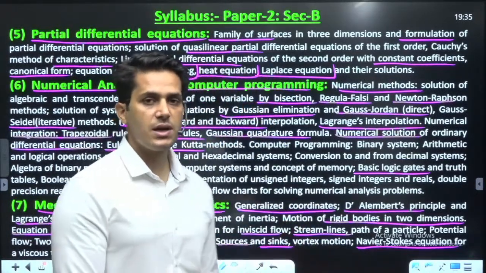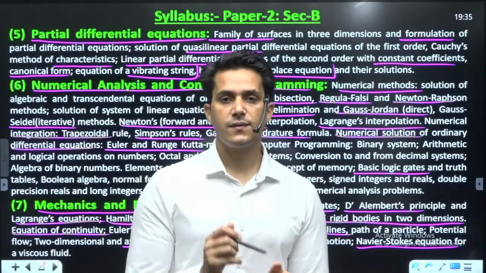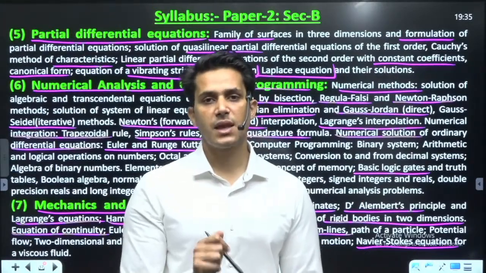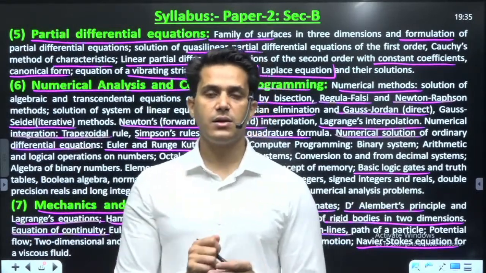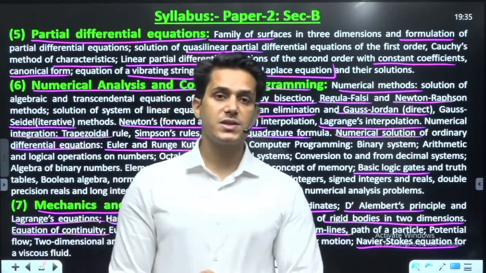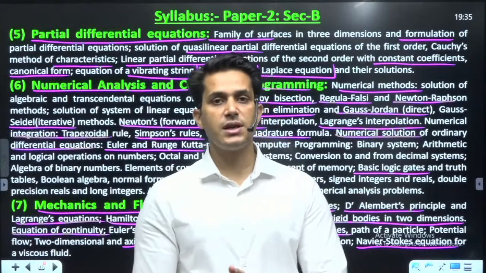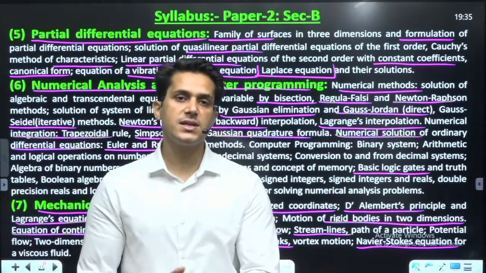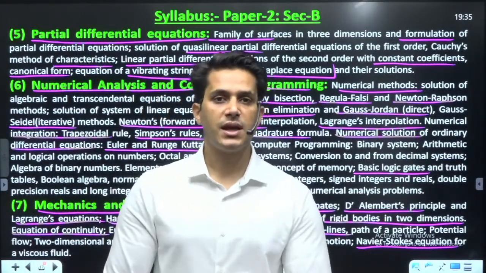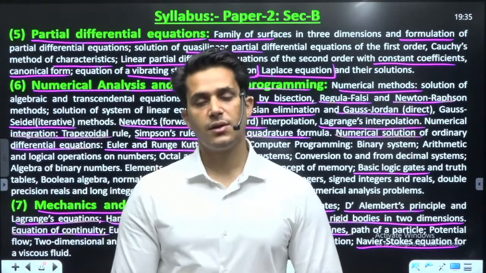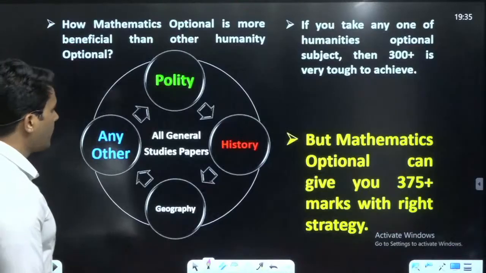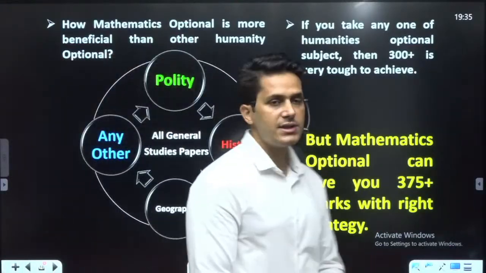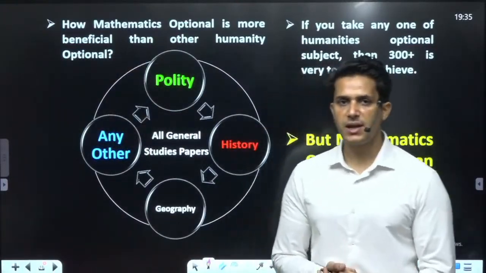In mathematics optional, these are the topics with which you are familiar, but in humanities there is hardly a single word which you would be familiar with from your graduation. If you are an engineering student, or a BSc maths student, then these topics will be familiar to you. Okay? Some more points I want to discuss with you on the overlapping question.